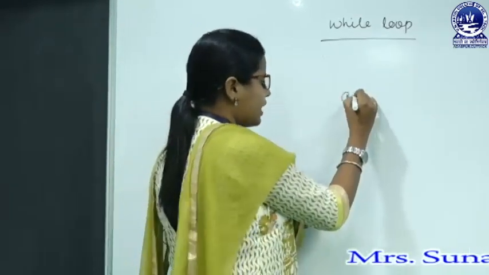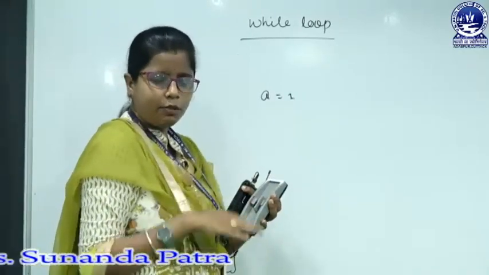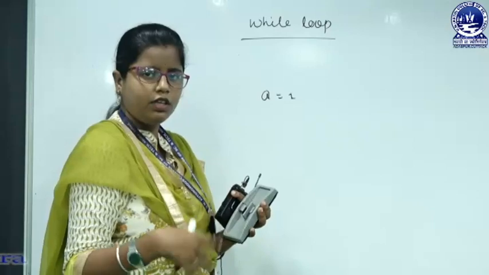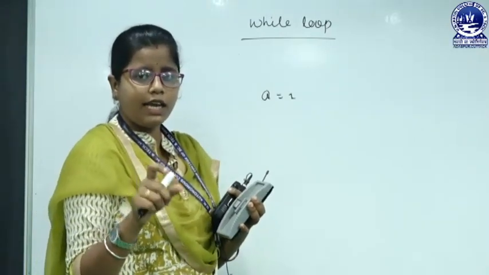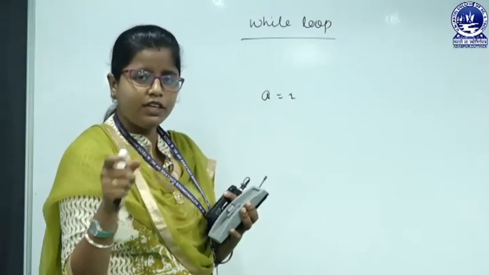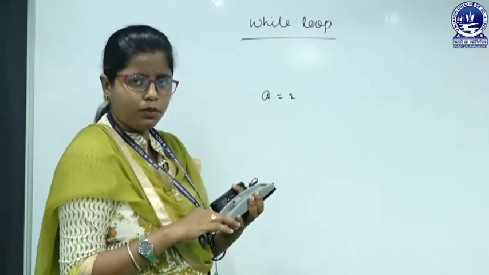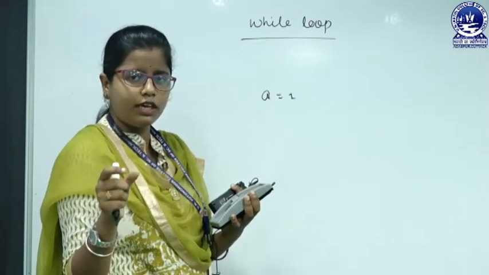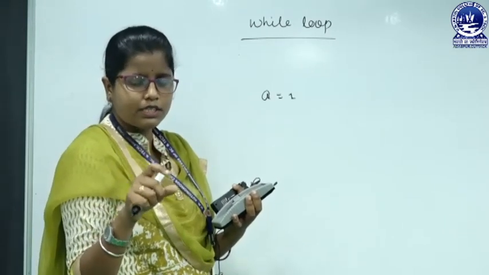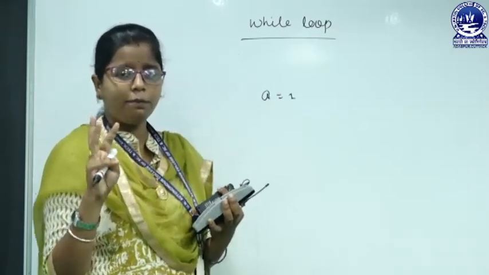That means we have to take a variable, suppose a equals to 1, then we will print a, then after we will increment a, that is a equals to a plus 1, then again we have to print a. That means we must have 10 print statements to print 1, 2, 3 up to 10. But here we are talking about the loop. That means in a single print statement we can print 1 to 10 if we are using that print statement inside the while loop.